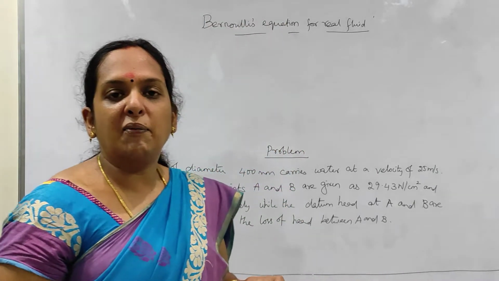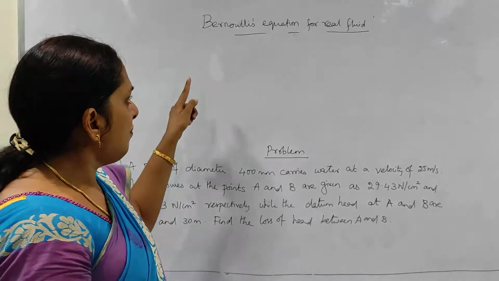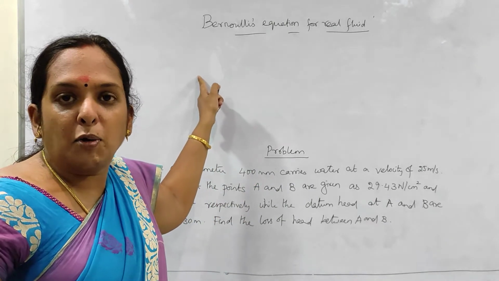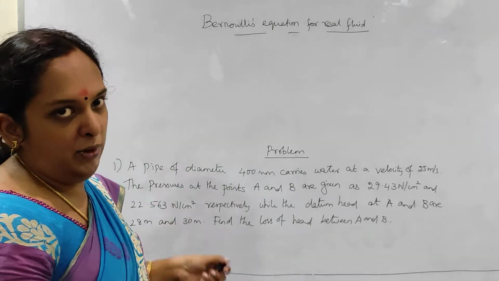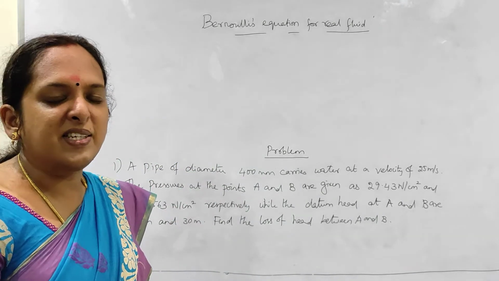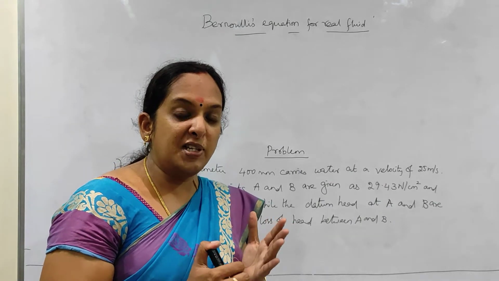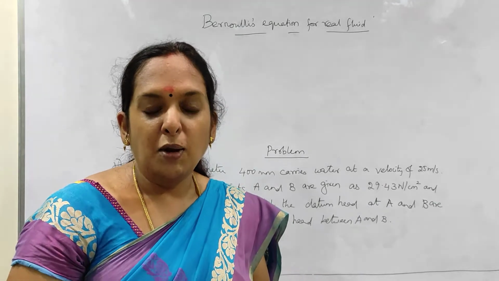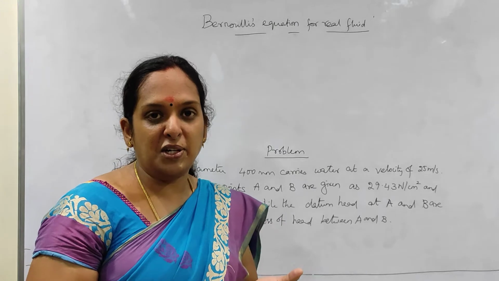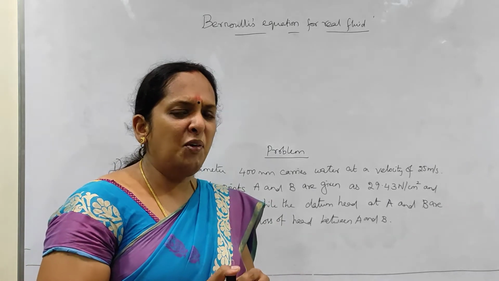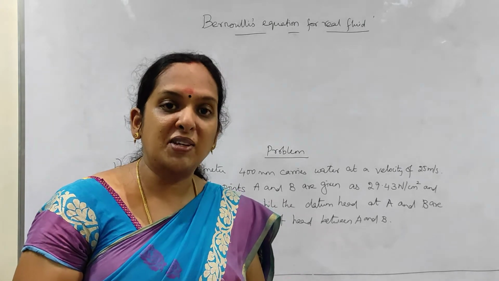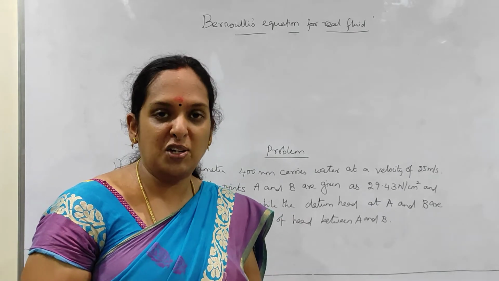Here we are going to find out Bernoulli's equation for real fluid. So what is the difference? Strictly speaking, an ideal fluid is a fluid which doesn't have viscosity, or we can say it doesn't have friction. But practically, we don't have any fluid without viscous nature or without friction.